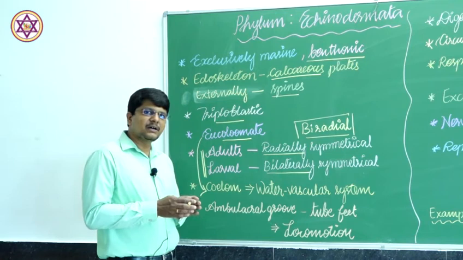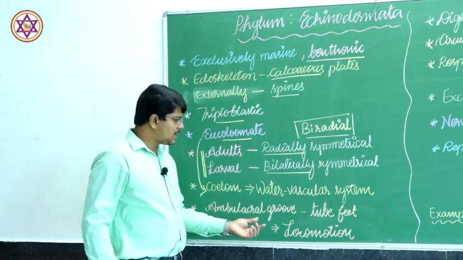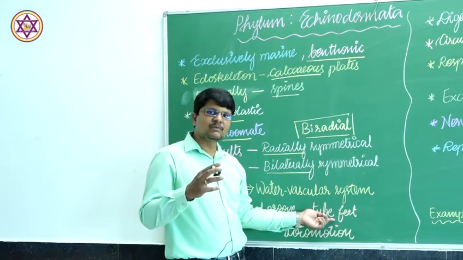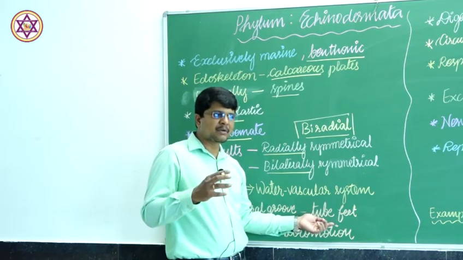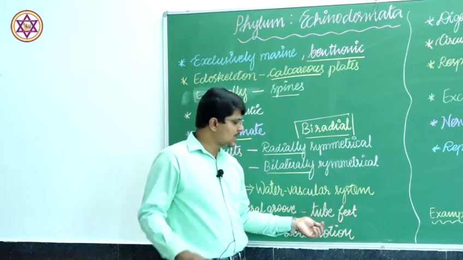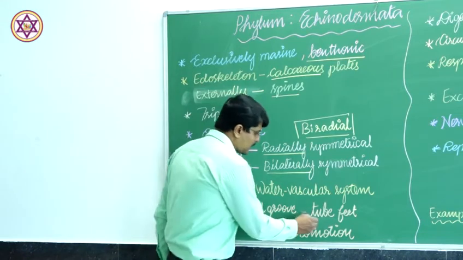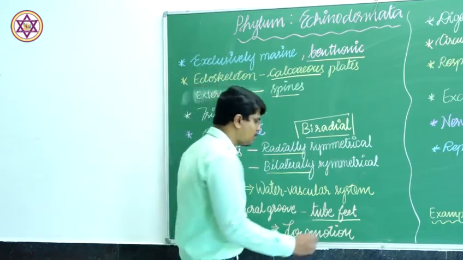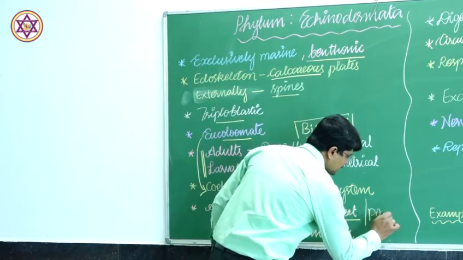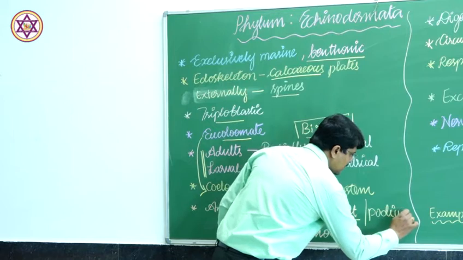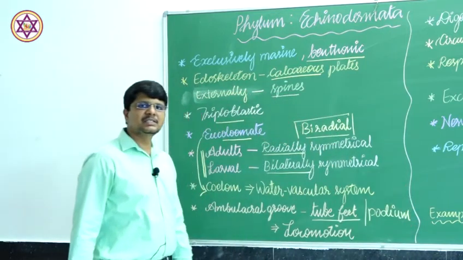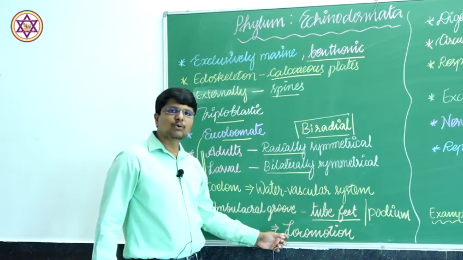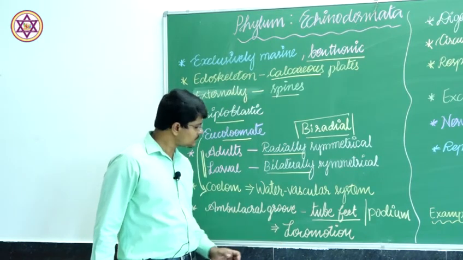On either side of the groove, there are sac-like structures present, and which have the capability to contract and relax, and those structures are called tube feet or podia, podium, and these are the special structures which are meant for the locomotion of the animal.